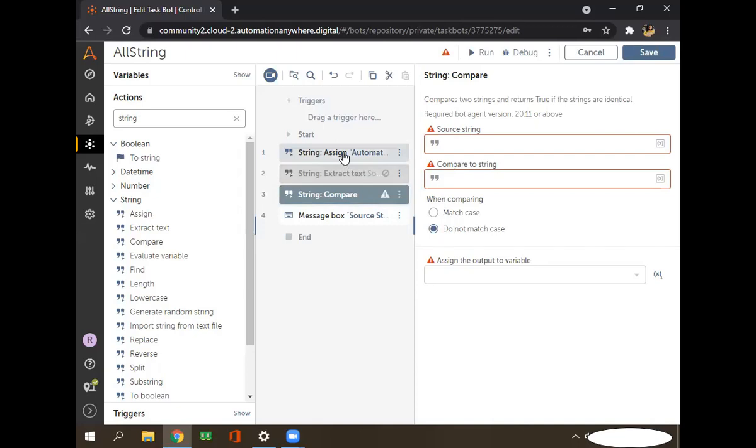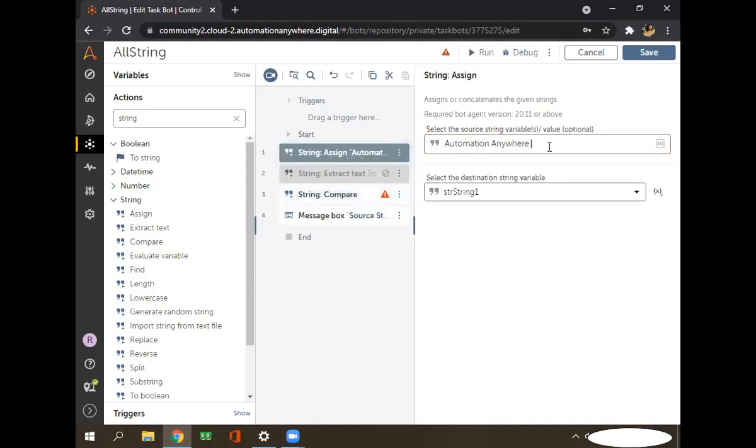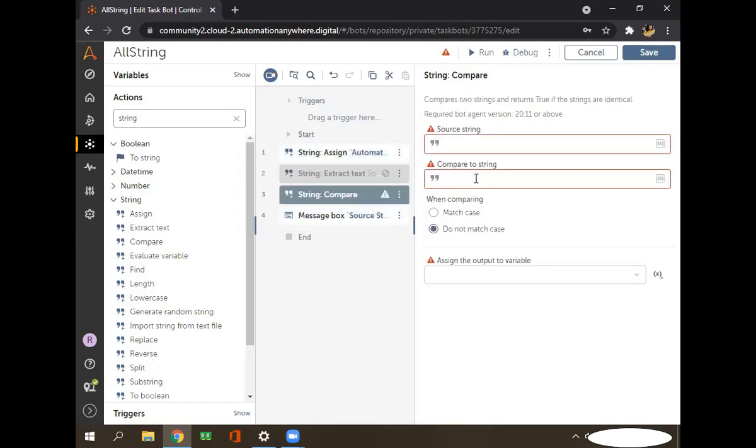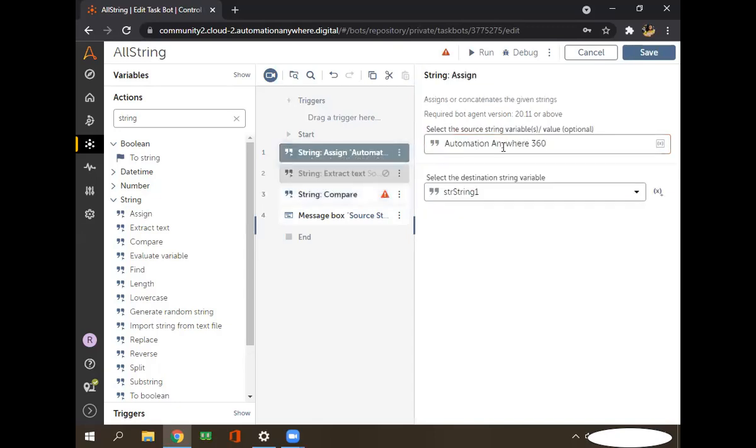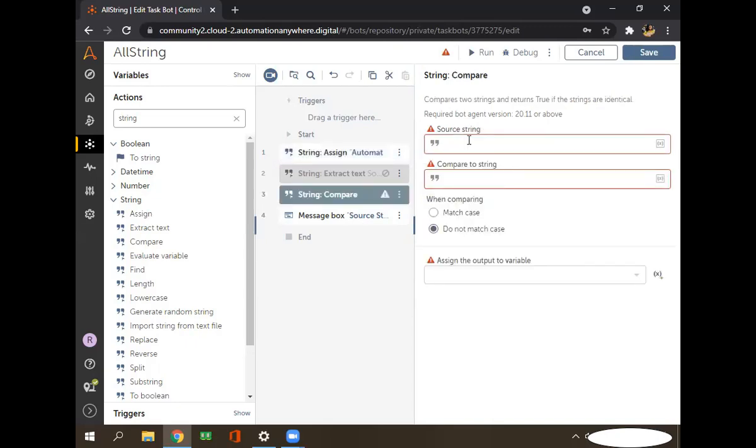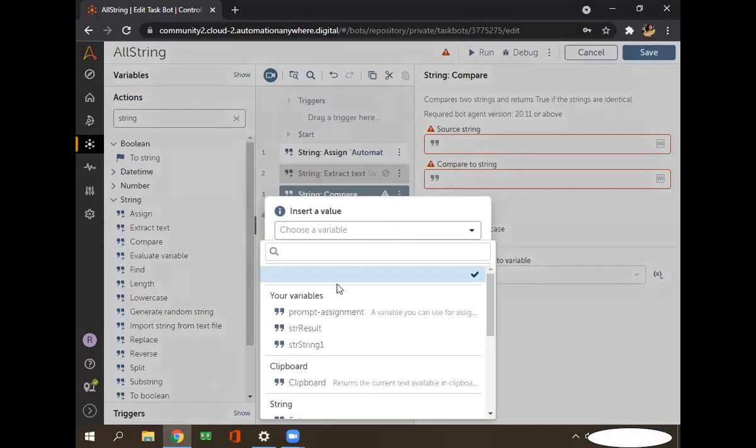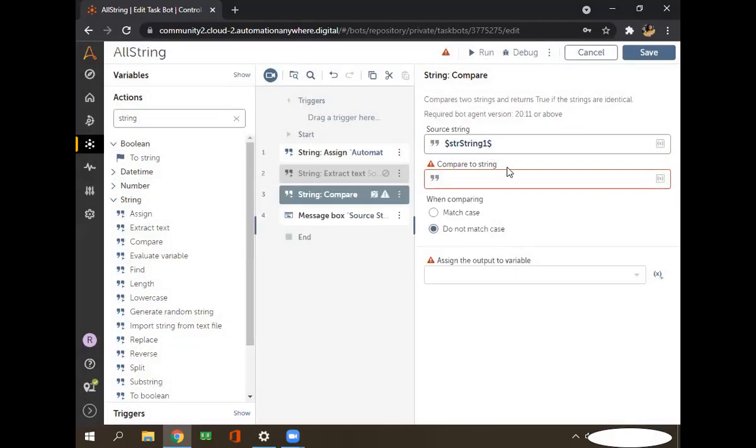Right now we already have one variable. For this we can create another variable, or we can directly put the value here also. For now, let's use the one variable which we had created already. Let's put it here in source string. I press F2, select str1, and here I'm hard coding the value directly. So let's check Automation Anywhere 360. Okay, and I'm assigning this value.